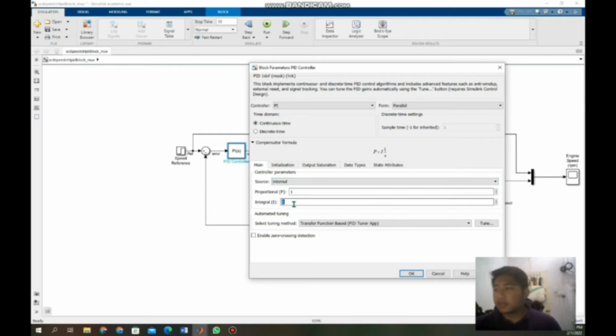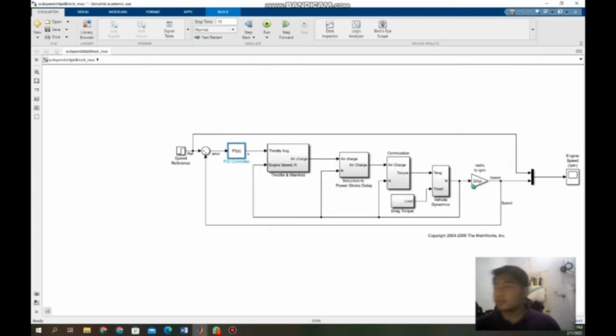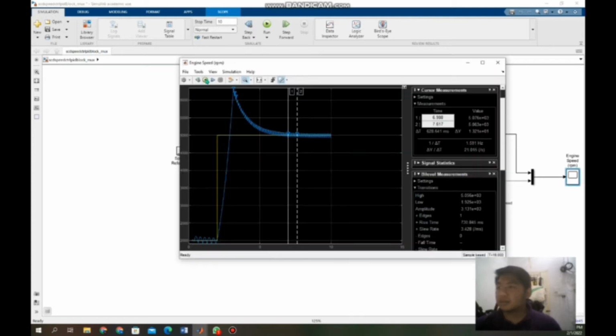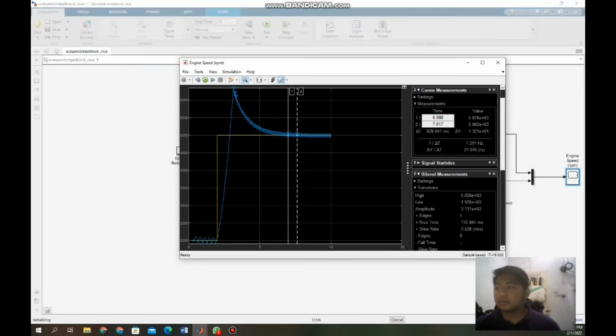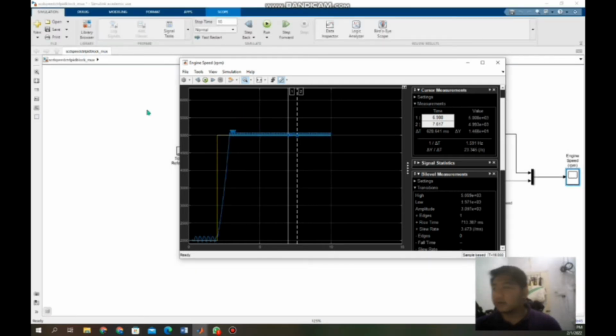with P equal to 1 and I equal to 0.01. And here is the result for P1 and I 0.01. The steady state response error is 1.68%.